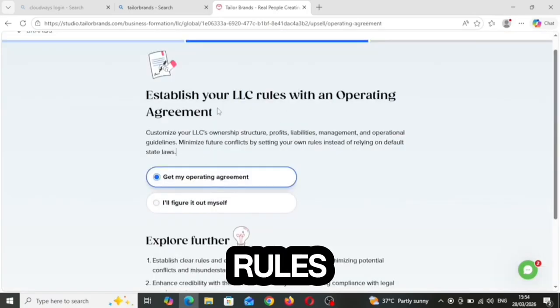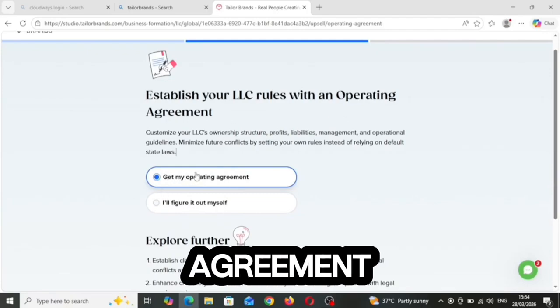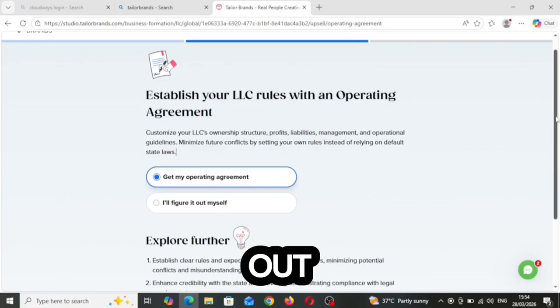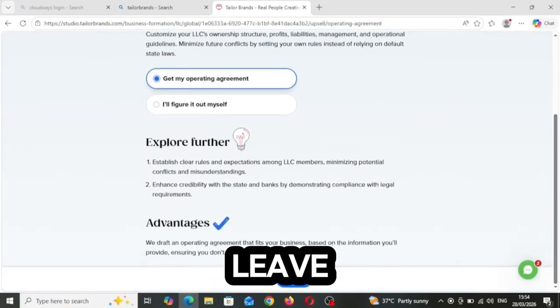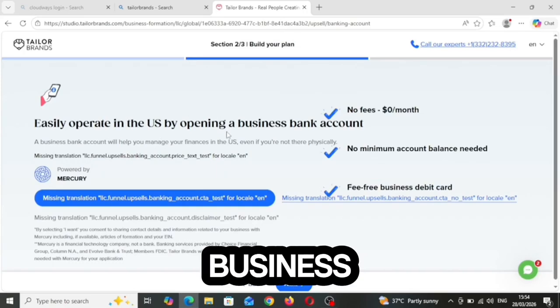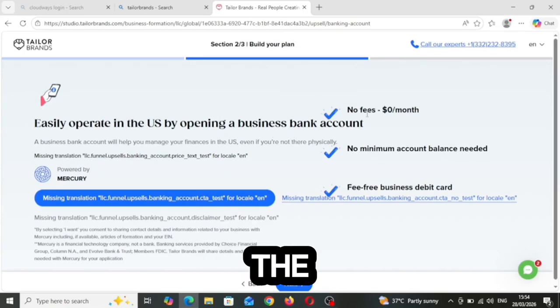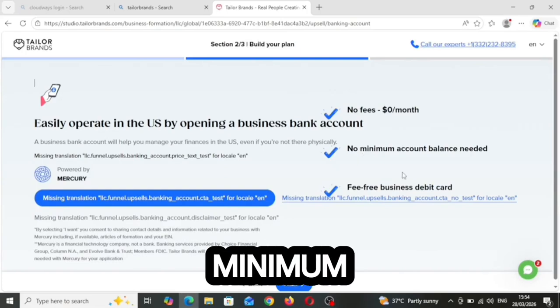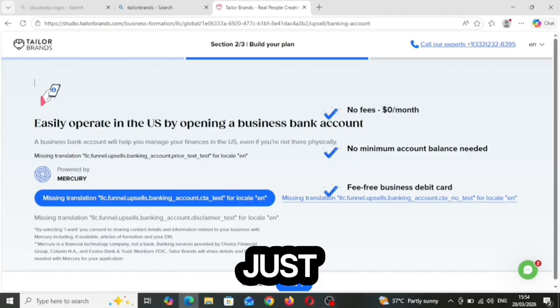Establish your LLC rules with an operating agreement. So you will need this, so just leave it at get my operating agreement. If you can figure it out yourself, you click on that, but I will advise you to leave it because these guys are going to help you do everything. Easily operate in the US by opening a business bank account. The fee is free, with a business debit card, no minimum account needed. All right, so that's just it. So you just click on next.